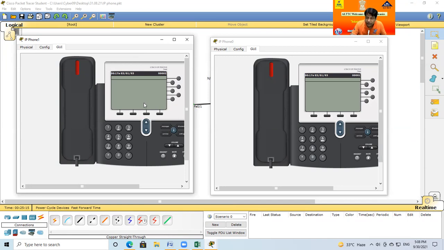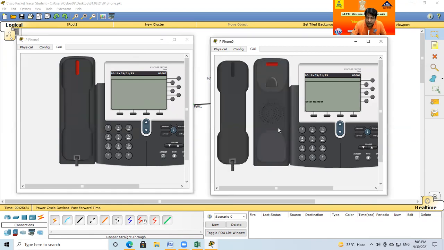There is no error. So this screen will show the IP. I put the handset and call this number two. It is ringing and this phone is also blinking.